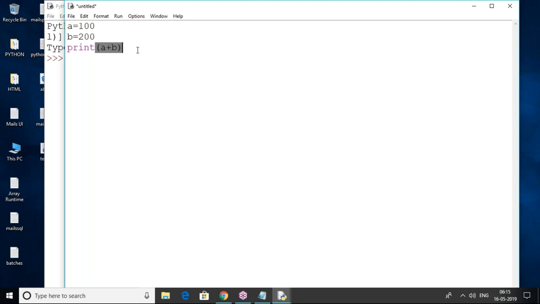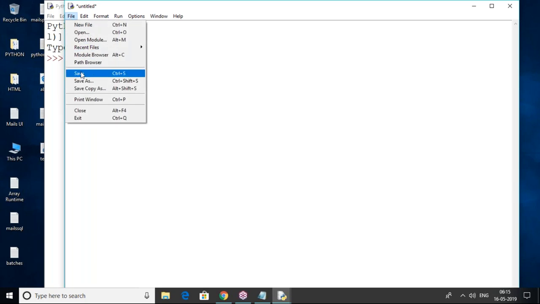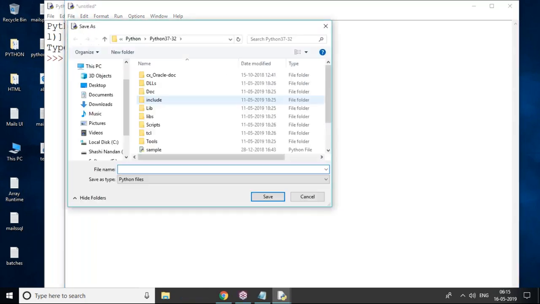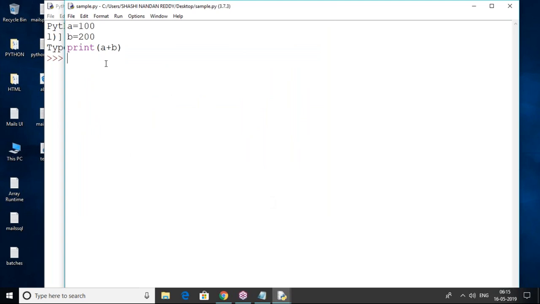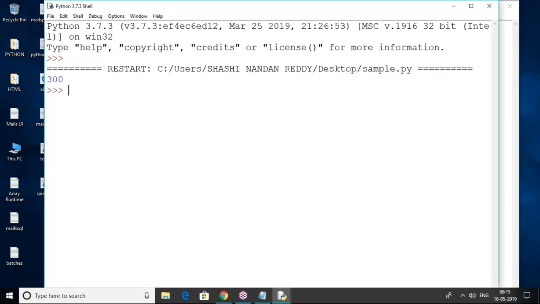Just a small code I'm writing. So here we can write it, but you have to save it compulsorily. I'm saving my file sample.py on my desktop. The file was saved successfully. After saving, run menu and run module. That's it. Module means in Python every .py file is called a module. So sample.py is also a module. So 300 is the result coming.